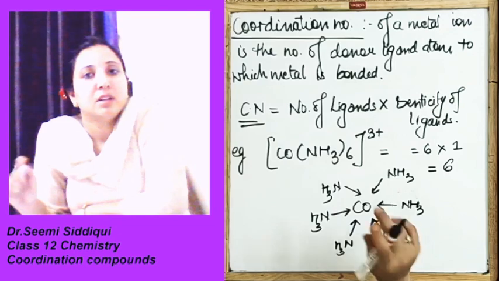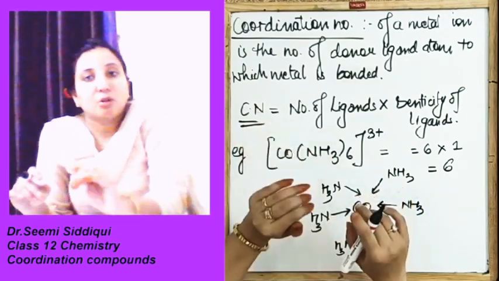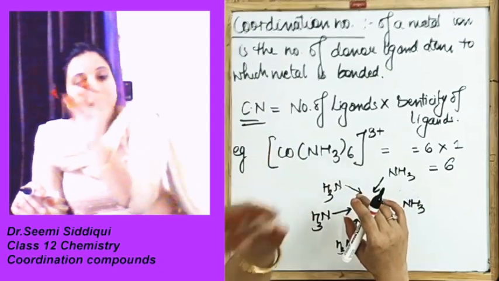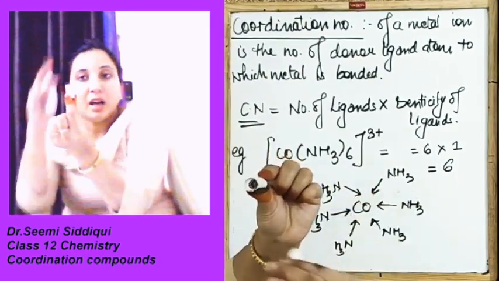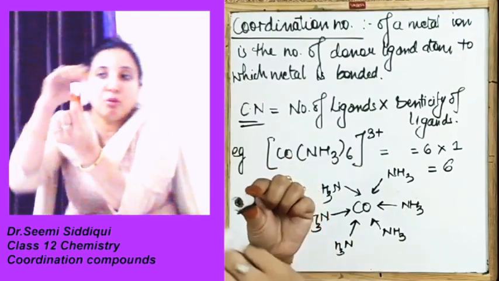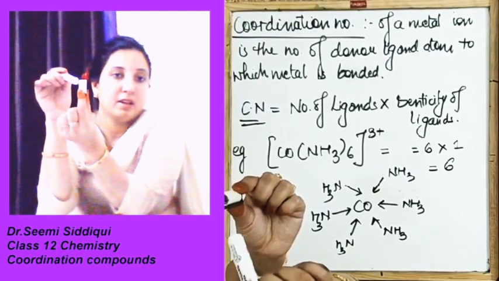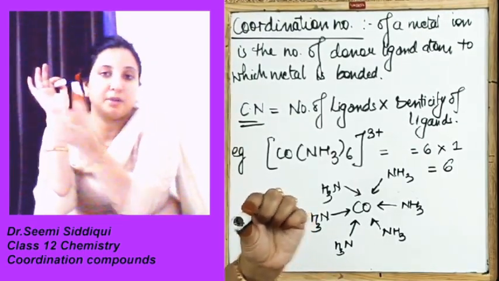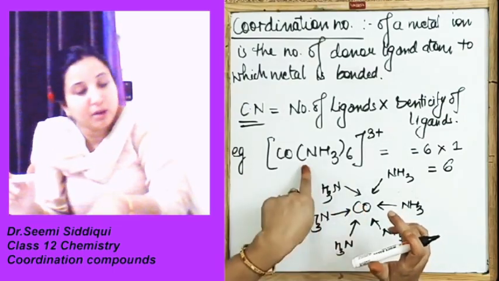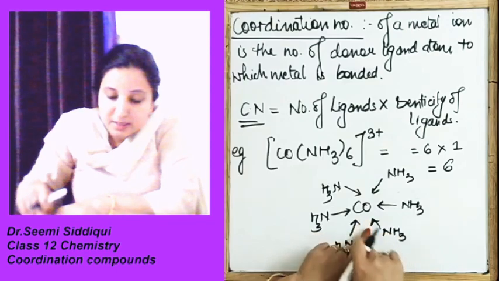What is the coordination number? For example, this is your central metal atom. How many ligands have surrounded this central metal atom? The number of ligands will be its coordination number. We took the example of cobalt, which is surrounded by 6 NH3.